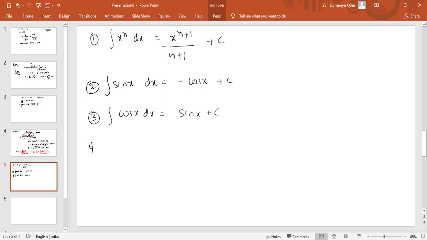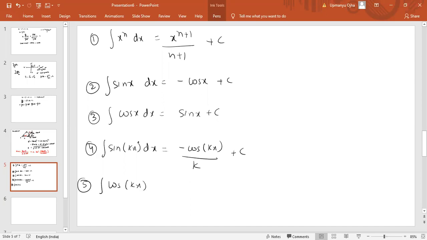Then the fourth formula, integration of sin kx, where k is multiplied with the angle. The integration of sin kx is minus cos kx by k plus c. Okay, the fifth formula, integration of cos kx.